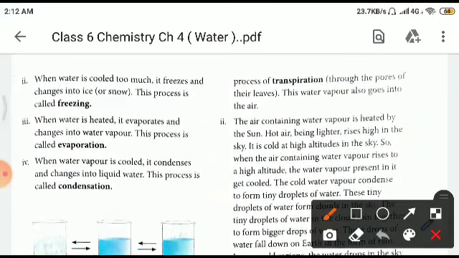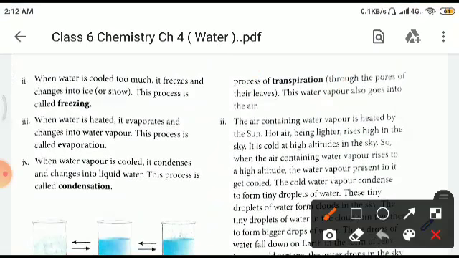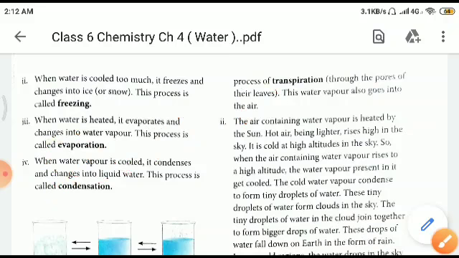So transpiration is the process by which water evaporates from plants through the pores on their leaves, which are called stomata, right? What is it called, children? Stomata. See, I'm writing it: STOMATA. This is the name of the pores, right? The air containing water vapor is heated by the sun.